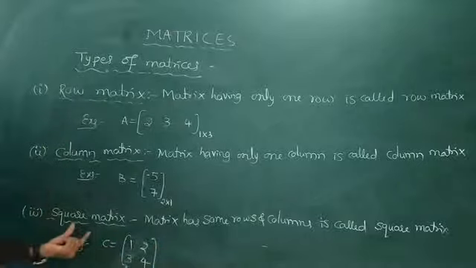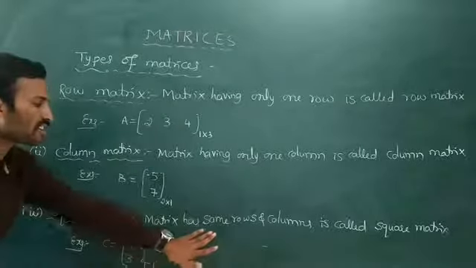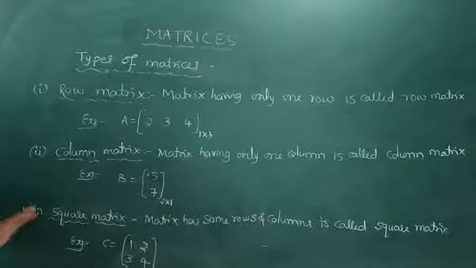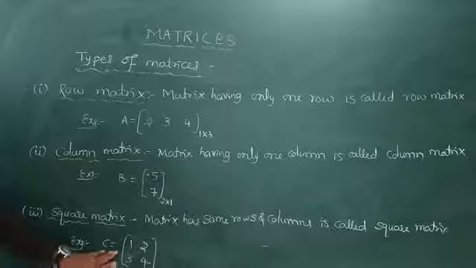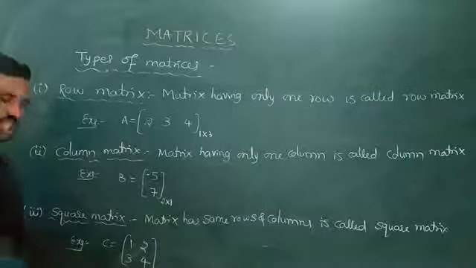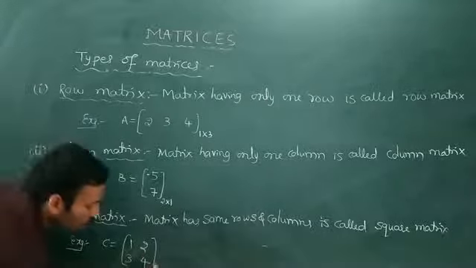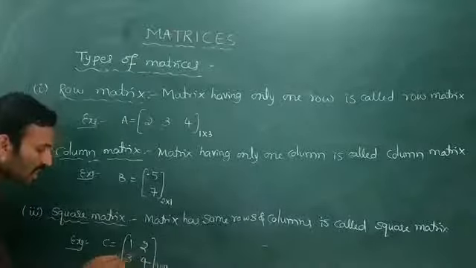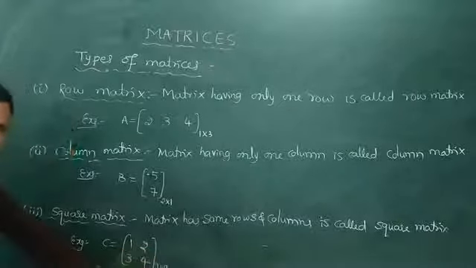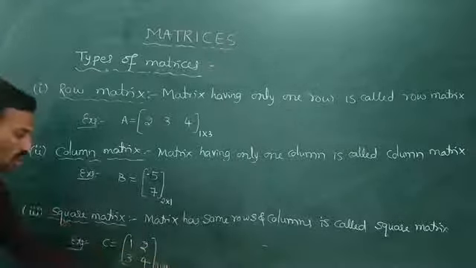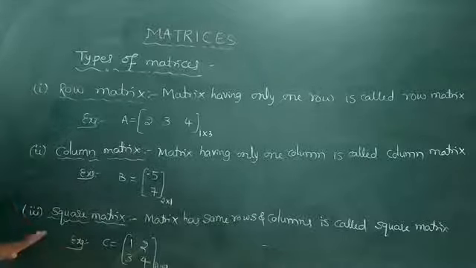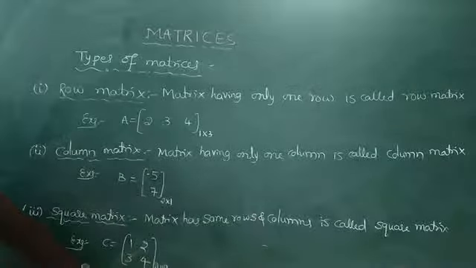Next is the square matrix. A matrix having the same number of rows and columns is called a square matrix. In general, we say a square matrix of order n. For example, C is a matrix 1, 2, 3, 4. Rows are horizontal lines and columns are vertical lines. There are 2 rows and 2 columns, so the order of this matrix is 2 cross 2. It is a square matrix of order 2.